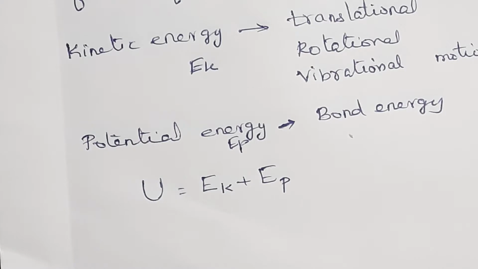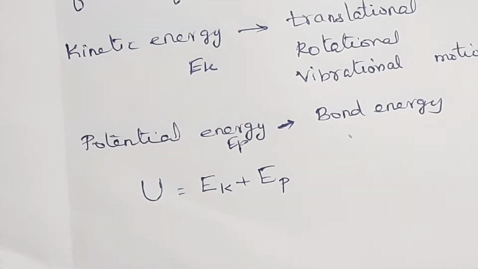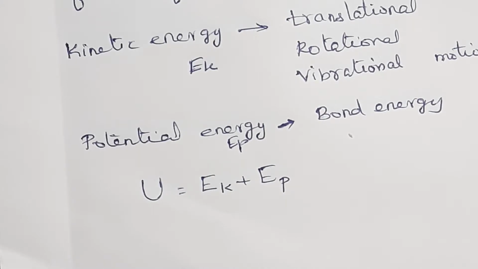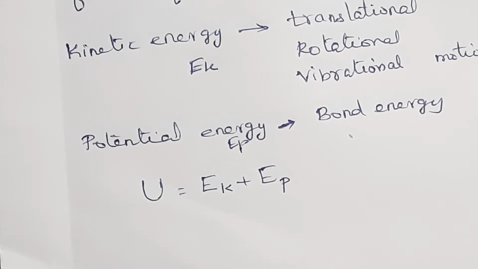For ideal gases, there is no molecular interaction. Ideal gas molecules are assumed to have no interaction, so there is no potential energy. It consists of only the kinetic energy, which depends on the temperature and number of particles. But this is not true for real gases, such as van der Waals gases.